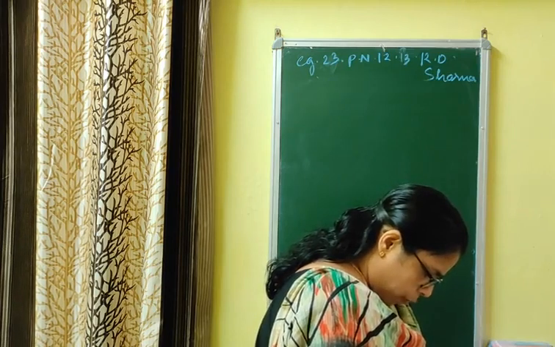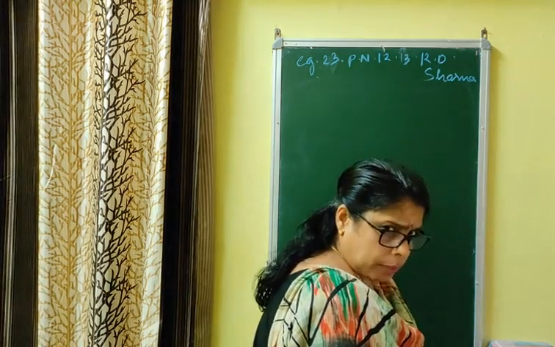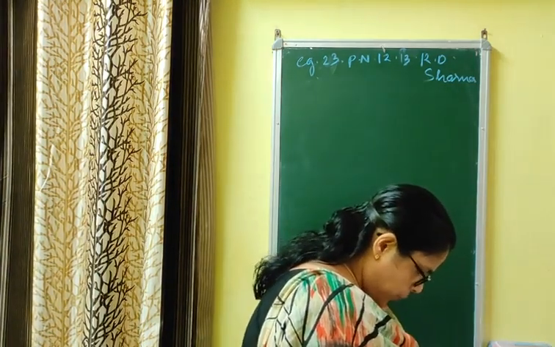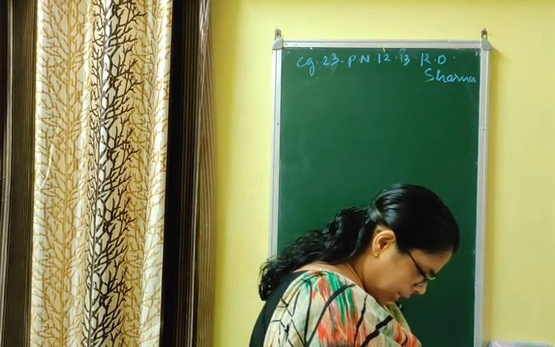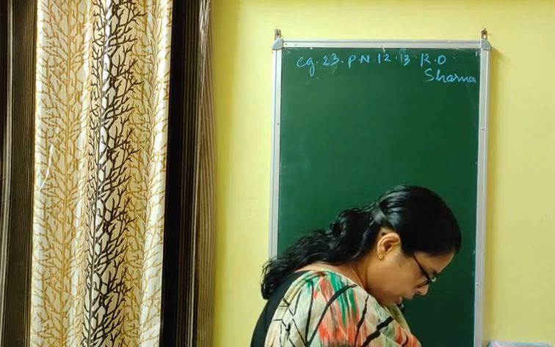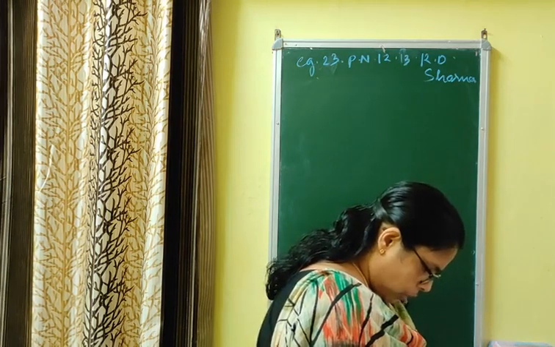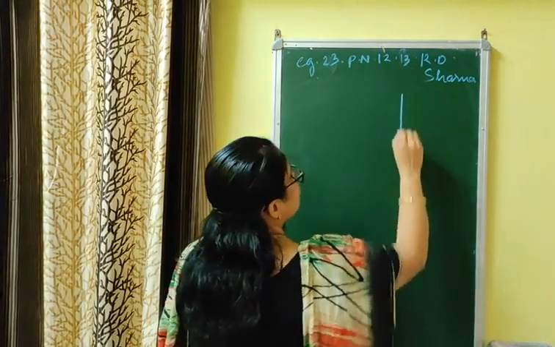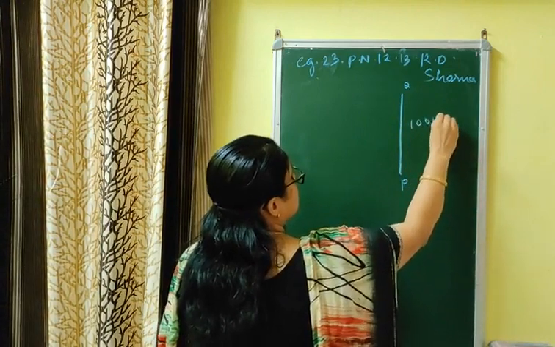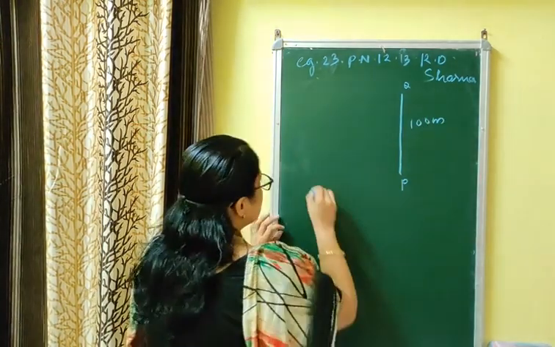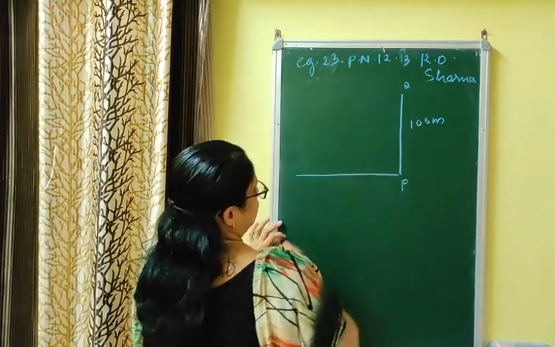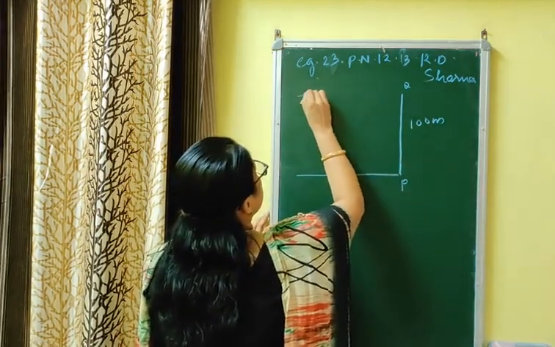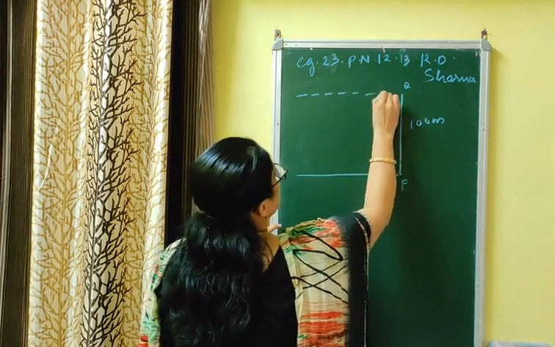As observed from the top of a lighthouse, 100 meter above sea level, the angle of depression of a ship sailing directly towards it changes from 30 degree to 45 degree. Determine the distance traveled by the ship during the period of observation. This pattern of question is there in NCERT. इसी का जैसा है, there is a lighthouse, let the lighthouse be PQ, and the height of the lighthouse from the sea level is given as 100 meter. There are two ships sailing across the sea towards the lighthouse with the angles of depression. And for angle of depression, you have to draw the horizontal here first of all.